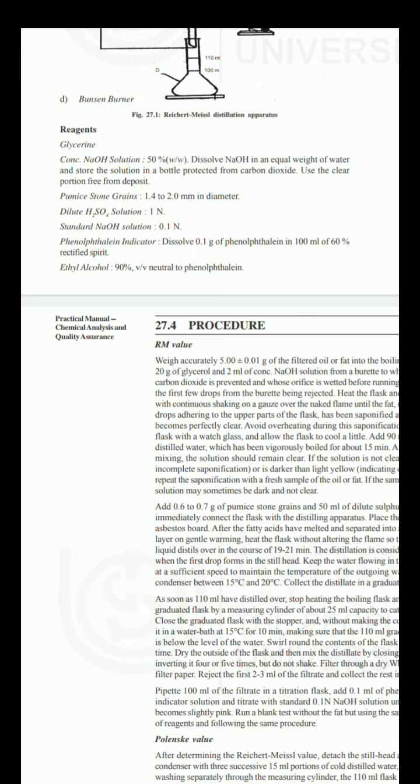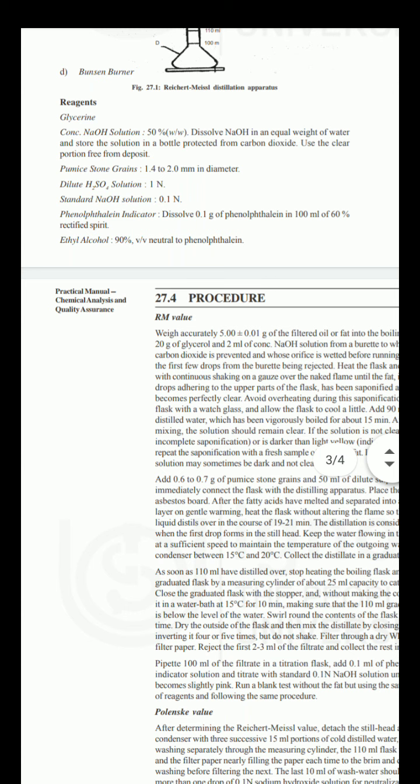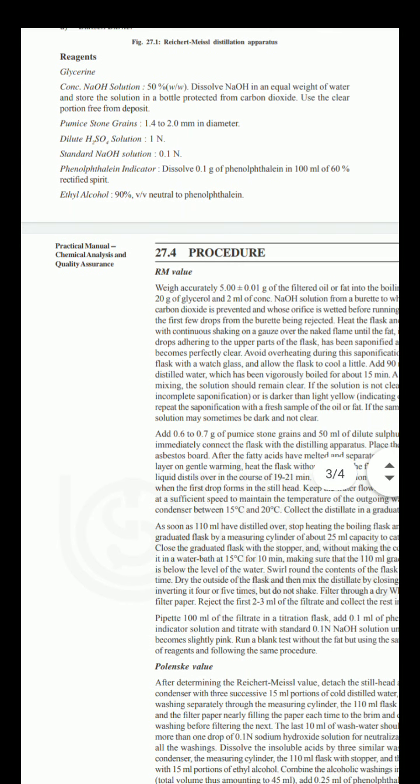Then pumice stone grains, 1.4 to 2 mm in diameter, are required at the time of heating the sample. Pumice stone grains are generally used to avoid bumping or excess heat. Then dilute H2SO4 solution means you have to prepare a one normal H2SO4 solution. You can see the different procedures for how to prepare the one normal H2SO4 solution, the 0.1 normal NaOH solution, and how to calculate normal and molar solutions.